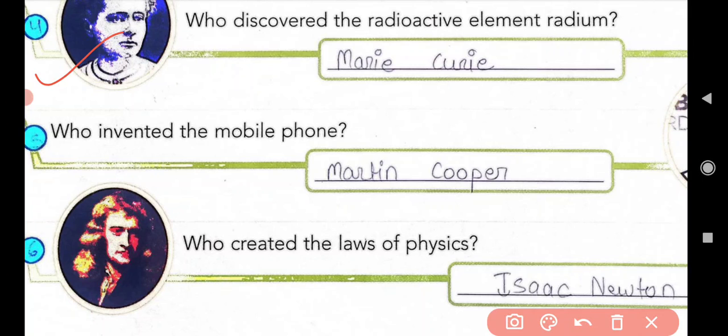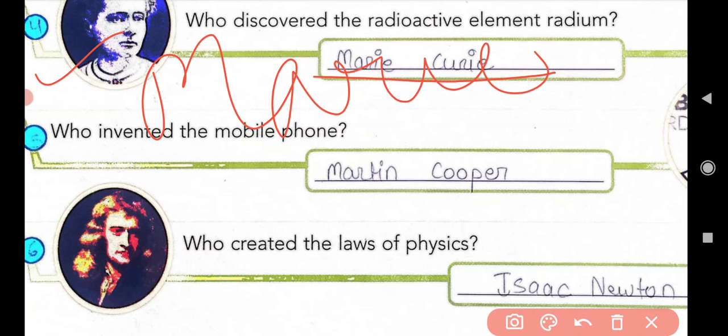Marie Curie discovered the radioactive element radium. The spelling of Marie Curie is Marie, Marie, Curie. Marie Curie discovered the radioactive element radium.